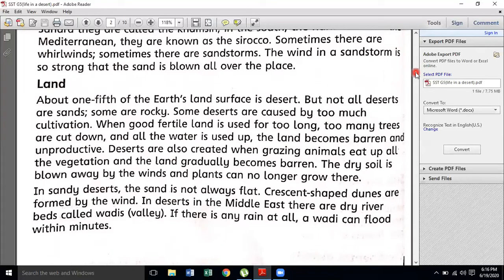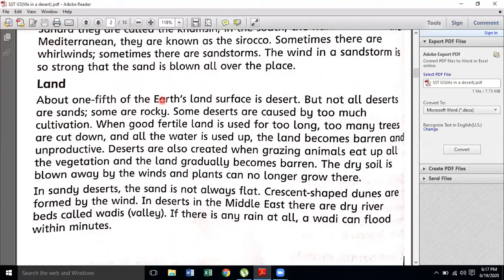And sometimes it happens when the grazing animals that feed on the leaves and on the trees feed themselves too much, and it results in a lesser amount of forest. So just read it out. About one-fifth of the Earth's land surface is desert. That is one-fifth of the land.